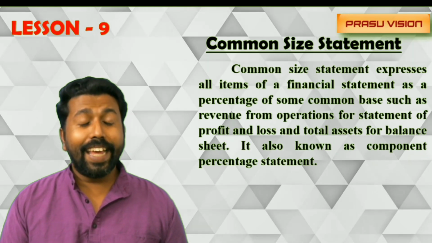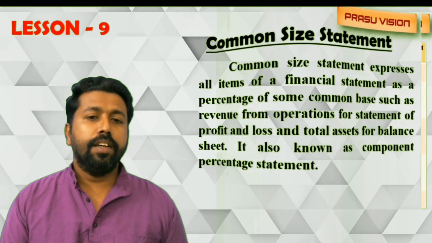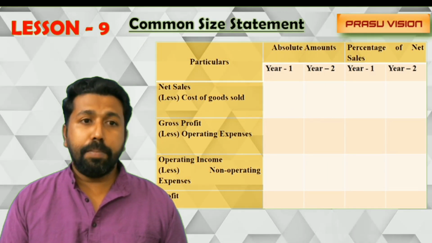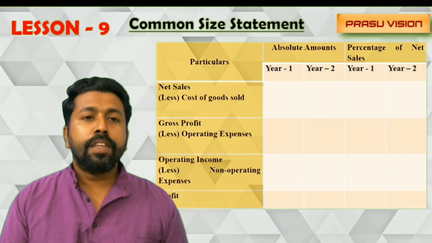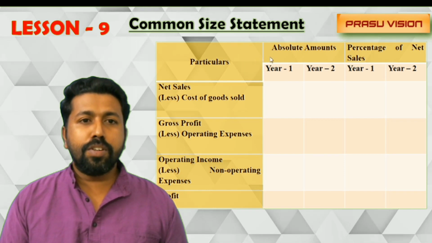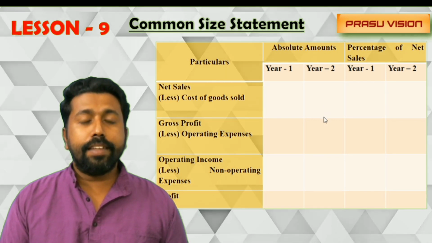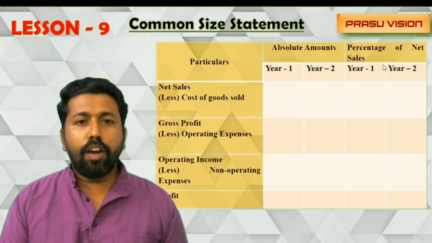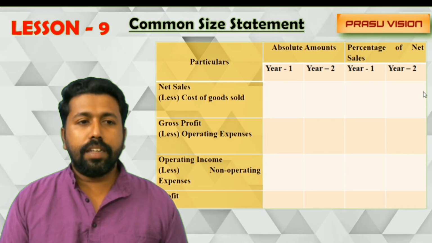Common basis we are taking as the total of the balance sheet, and just look at that. Here the common size statement of profit and loss is also given. Here we are writing the first part up to the absolute amount, and then we are calculating the percentage.